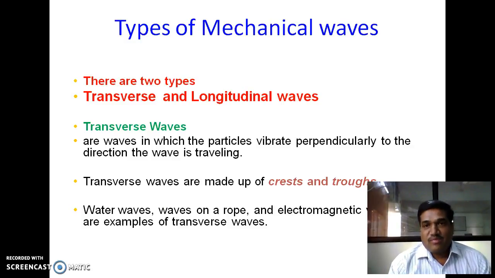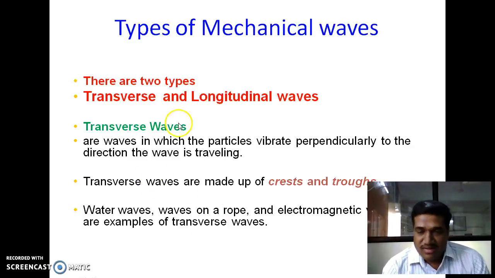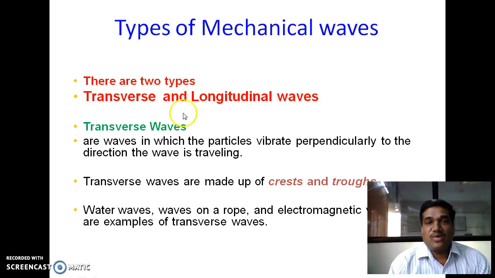Then the types of mechanical waves. Here also there are two types of mechanical waves. One is transverse and second one is longitudinal waves. First one is transverse wave. These are waves in which particles vibrate perpendicularly to the direction of propagation of the wave.